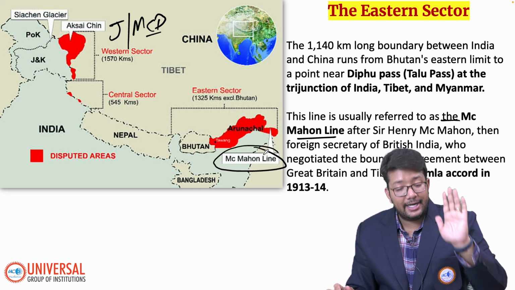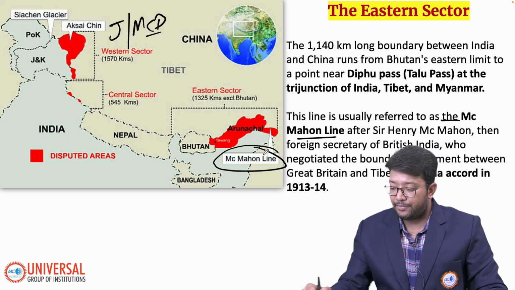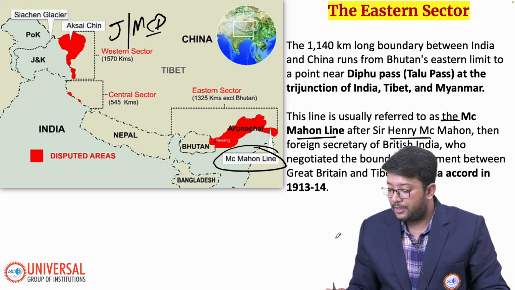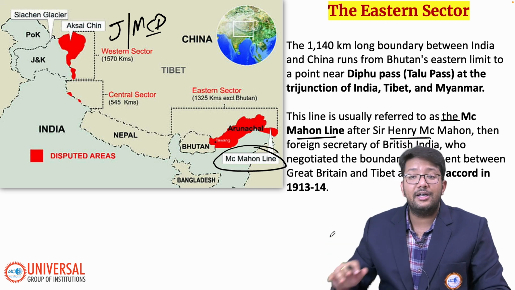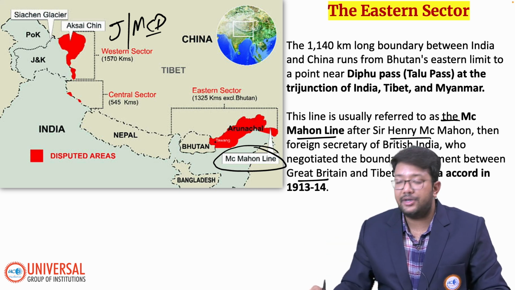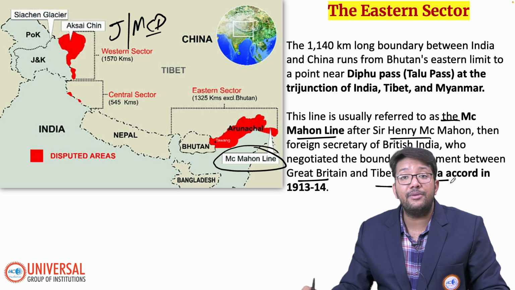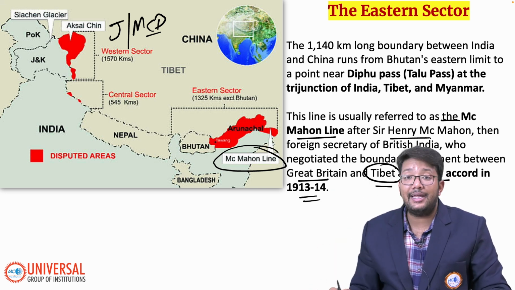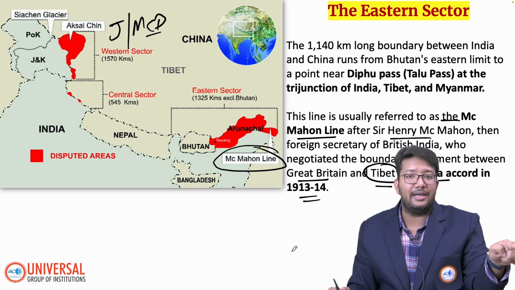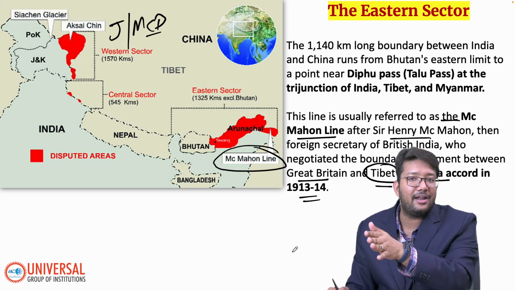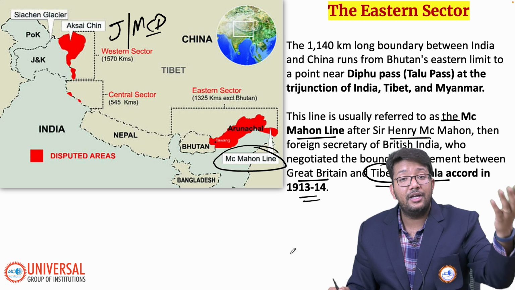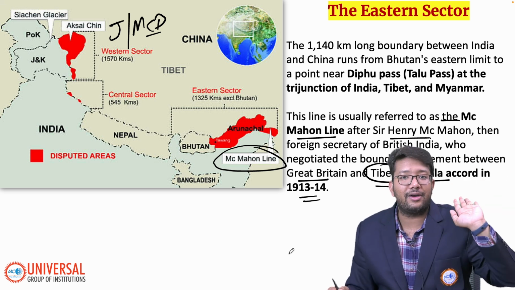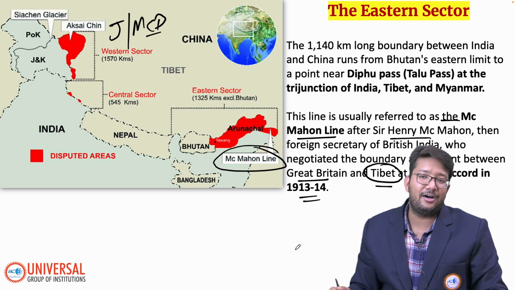in the eastern sector. The name came from Sir Henry McMahon, the then foreign secretary of British India, who negotiated the boundary agreement between Great Britain and Tibet at the Shimla Accord in 1914. Now the problem with China is that China is saying that it was done between Tibet and Britain. It was not done between India and China. It was done between Britishers and the Tibet people, the Tibet kingdom. So we don't recognize it, we don't ratify it. That's their point.